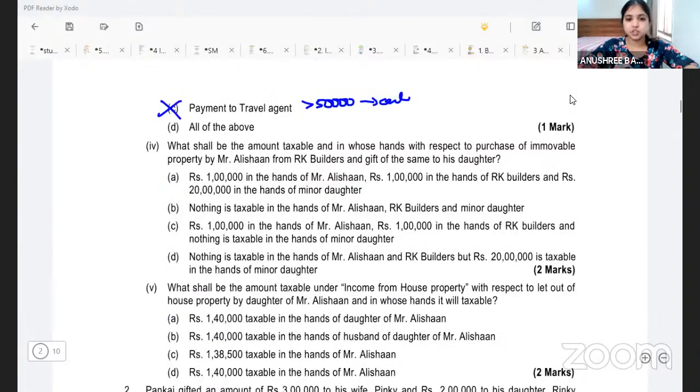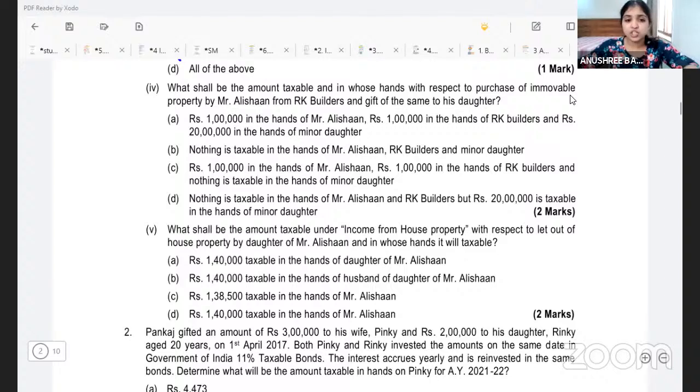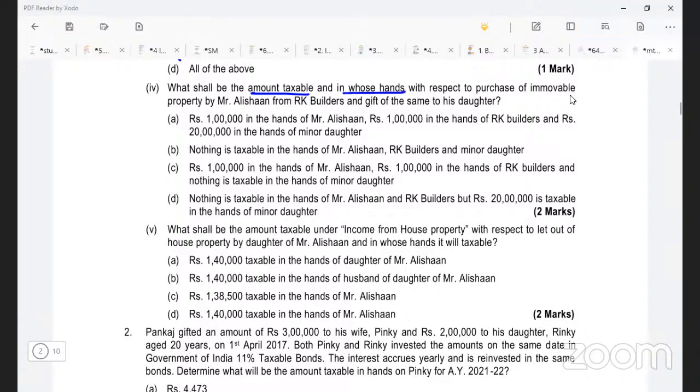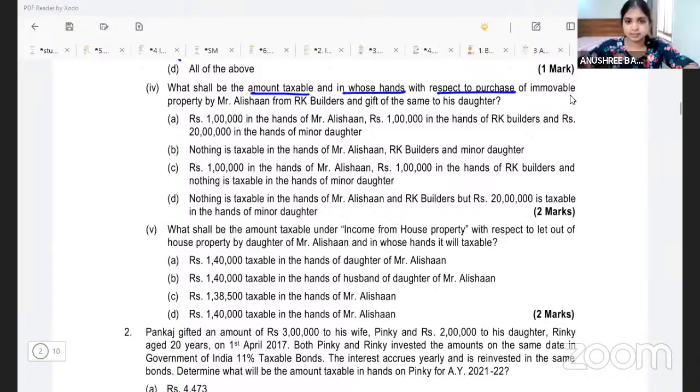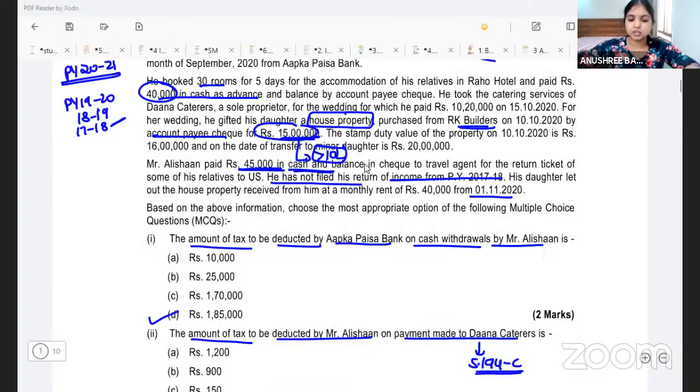Now coming to subdivision 4. What shall be the amount taxable and in whose hands with respect to purchase of immovable property by Mr. Alishan from RK Builders and gift of the same to his daughter. So here they're talking about this transaction wherein Mr. Alishan has purchased a house property from RK Builders and then he's gifting it to his daughter.